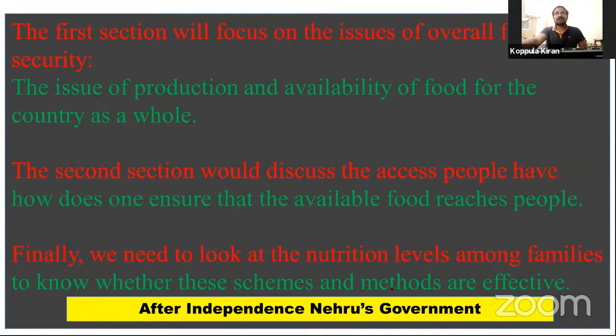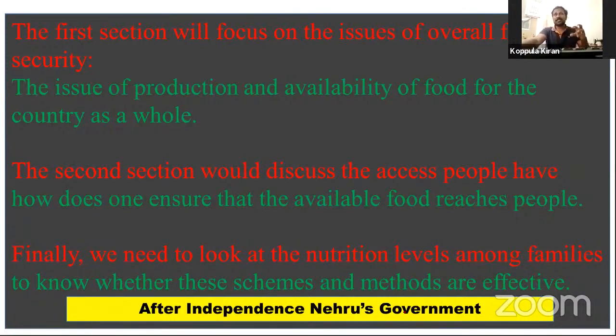In this case, he introduced land reforms. Land reforms were a very important innovation introduced by the Nehru government. Not only land distribution, but also agricultural cooperative societies.